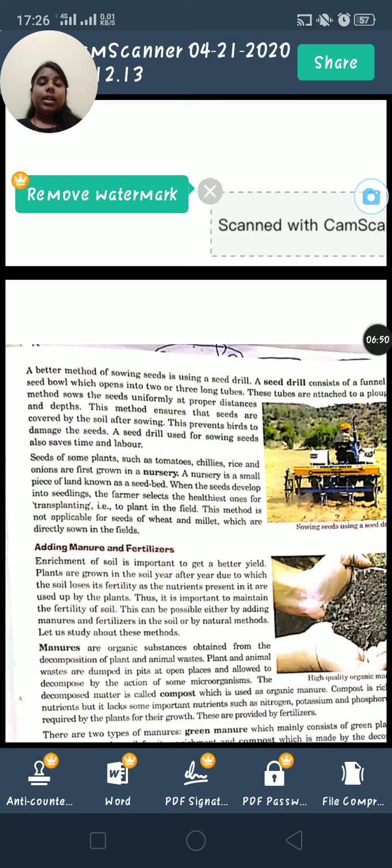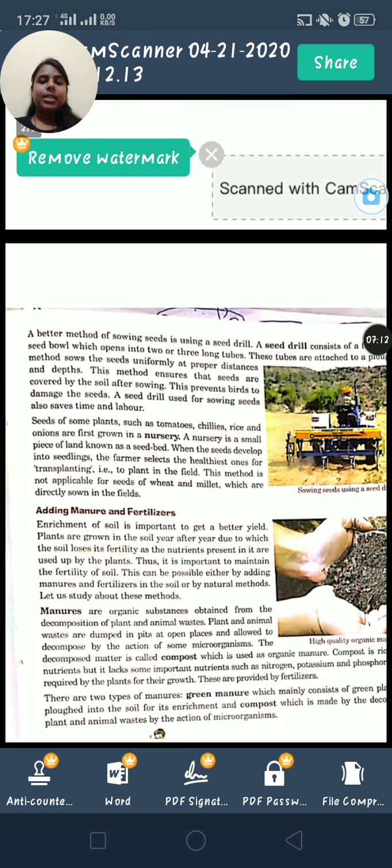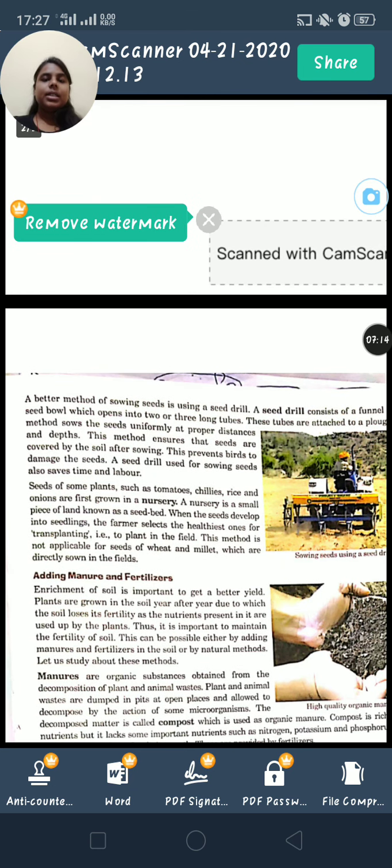Now see here, tomato, chili, rice and onion are first grown in a nursery. Nursery means a place where the saplings are grown first. After that they are transplanted into the field. All the seeds cannot be grown in a nursery. Seeds such as wheat and millets cannot be grown in a nursery. We have to grow them directly in the farm.